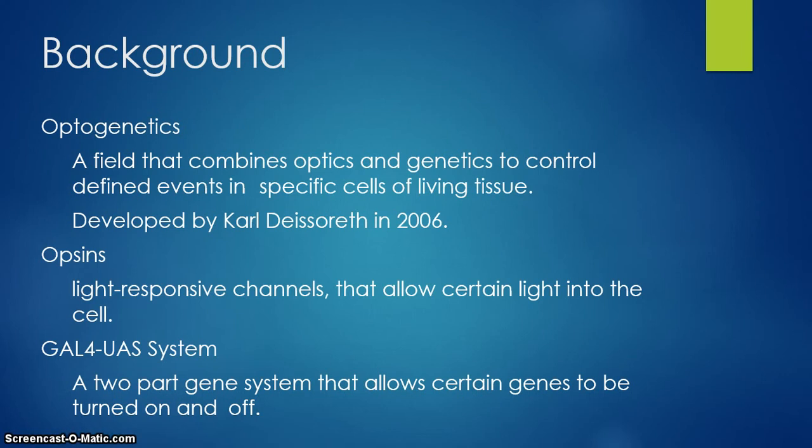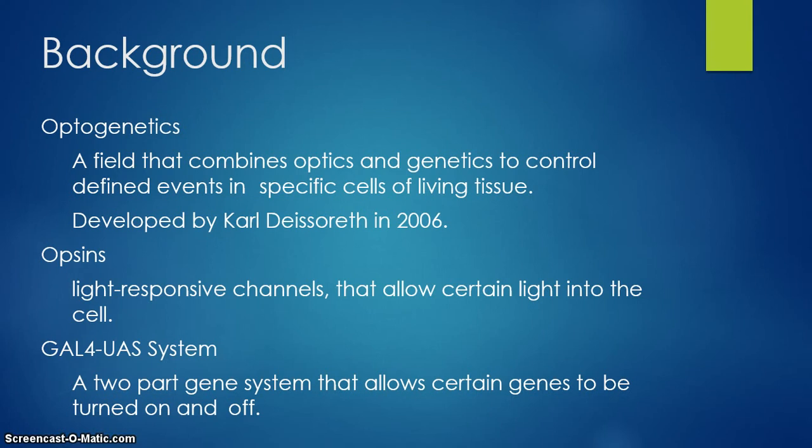This new field of study is very exciting because researchers are now able to control specific processes in specific cells in specific areas of the body in freely moving animals. Part of optogenetics is the opsin, a light responsive channel that allows certain light into the cell. There are two types of opsins: microbial opsins and animal opsins, and in this project we are using microbial opsins. One of the microbial opsins is channelrhodopsin, and we are using channelrhodopsin 2, which responds to blue